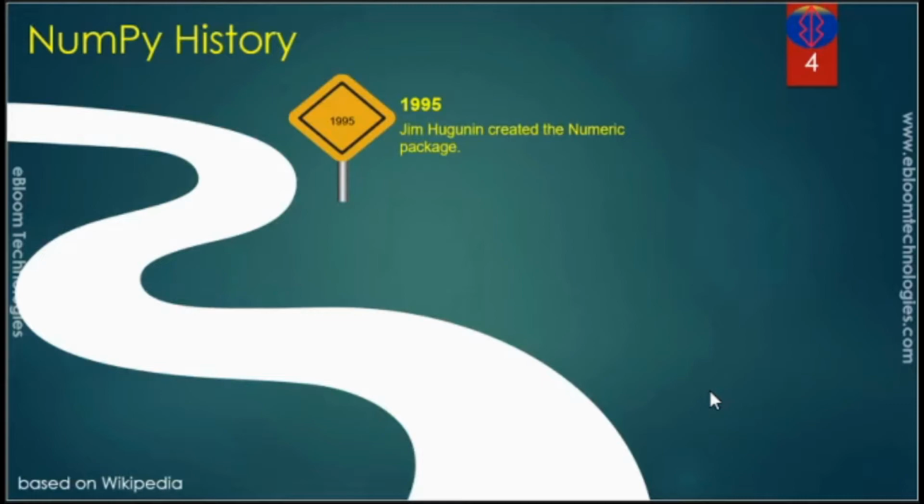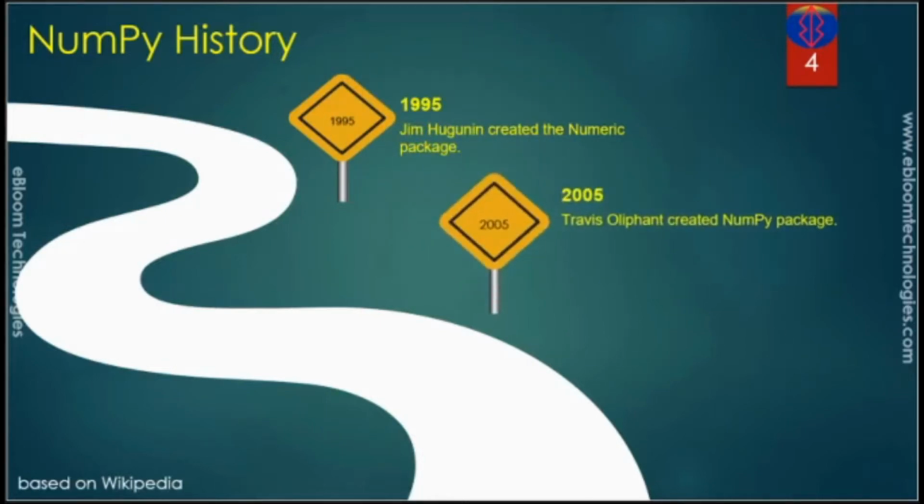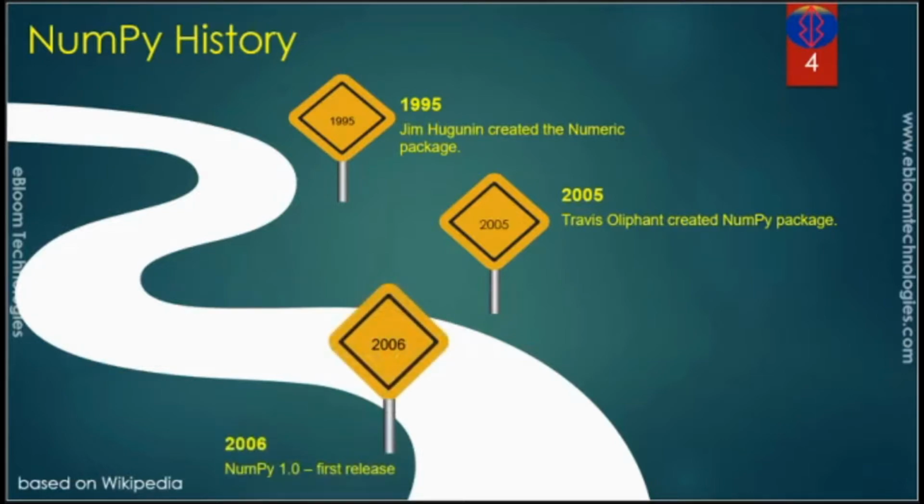Jim Hugunin originally created a package called Numeric in '95, and it was considered the parent package of NumPy. There was another package called NumArray, which was a flexible replacement of Numeric. In 2005, Travis Oliphant created NumPy by incorporating the features of NumArray into Numeric with a lot of modifications. The first version of NumPy came in the year 2006. NumPy is open source software and it is a short form of Numeric Python. NumPy provides libraries for mathematical operations like linear algebra, Fourier transform and other mathematical operations.